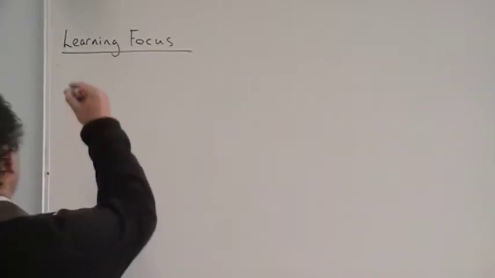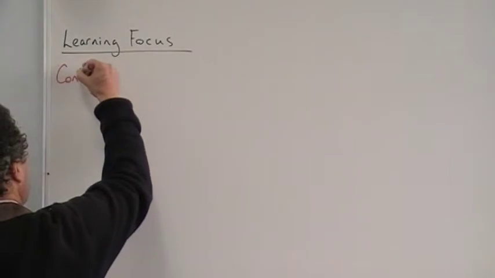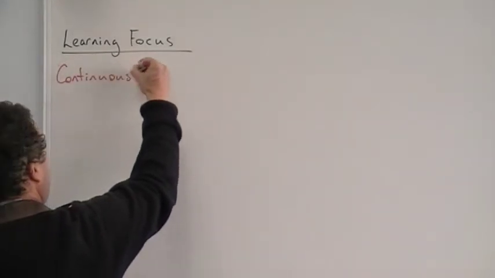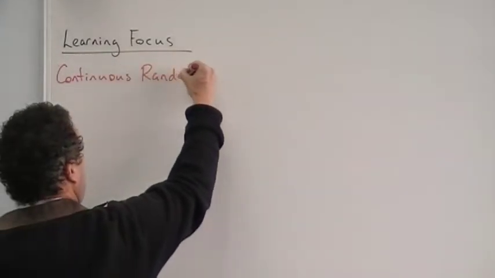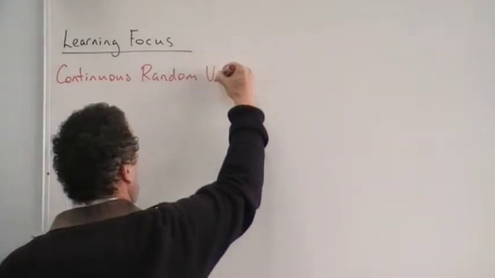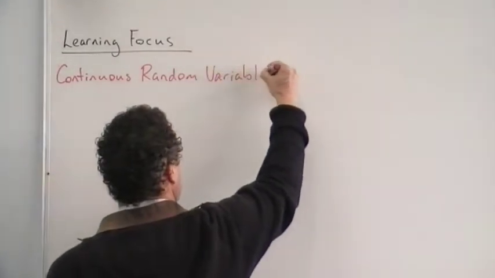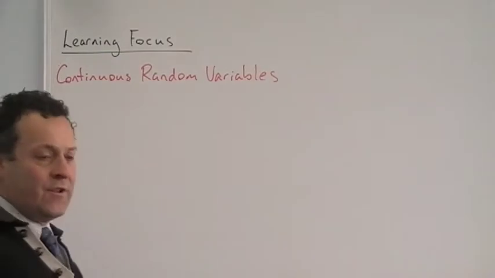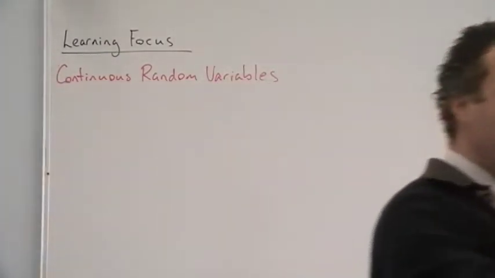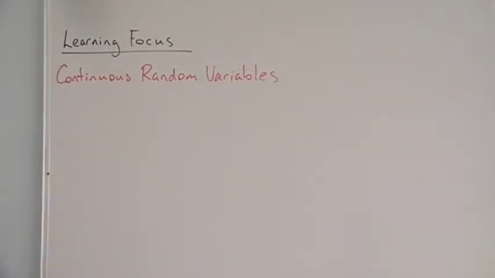Today's learning focus is continuous random variables. This is our last probability chapter. The last chapter, yeah. We're not doing chapter 4, so we're going back down to 4. Let's focus on this. So we started probability looking at discrete random variables.